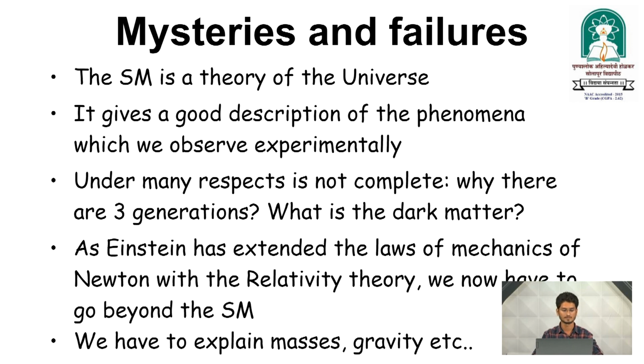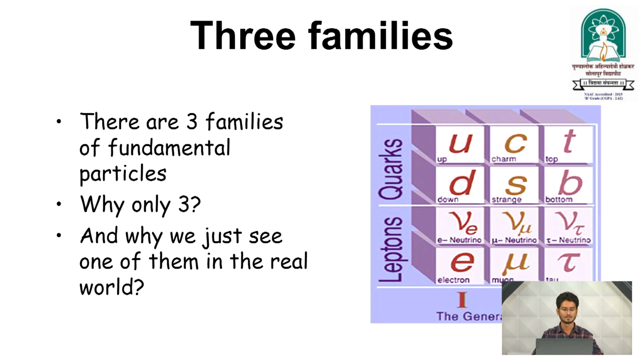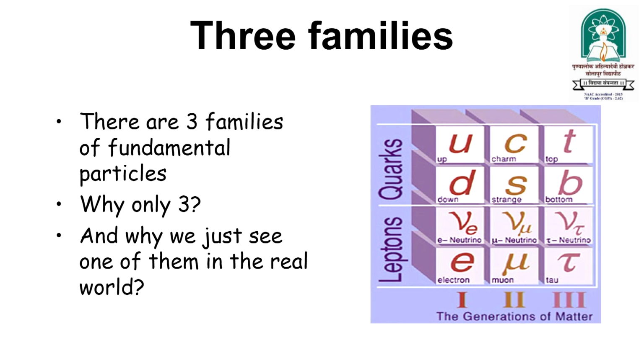What is it? Einstein extended the laws of mechanics of Newton with the relativity theory. We now have to go beyond the Standard Model. To know all those concepts, we have to do much more. We have to explain masses and gravity and so on. There are 3 families of fundamental particles. Why only 3? And why do we see just one of them in the real world?